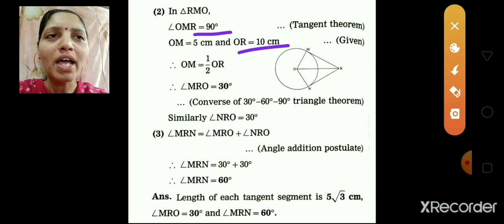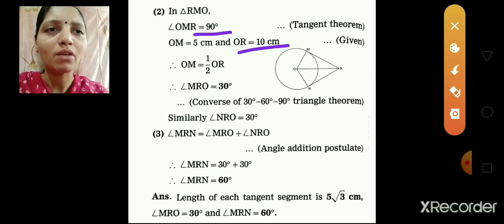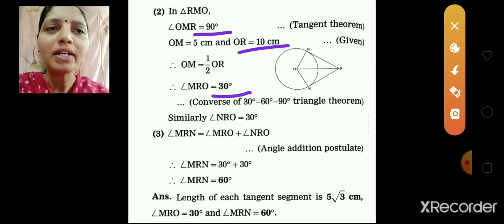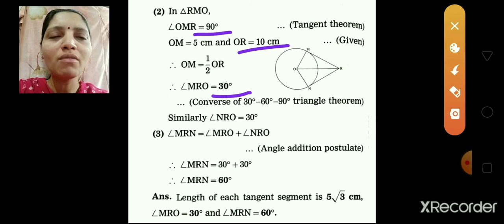So 10 is double 5, or we can write OM is half of OR. Therefore angle MRO is equal to 30 degrees. The reason you will write is the converse of the 30-60-90 triangle theorem. We have learned this theorem in the Pythagoras theorem part 1 presentation, so you can watch that video to find out what this theorem is.